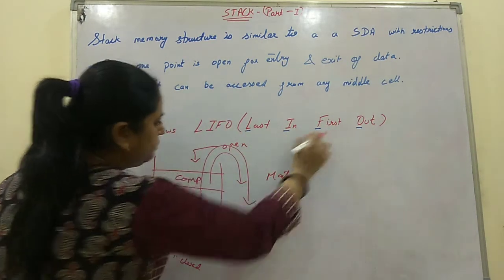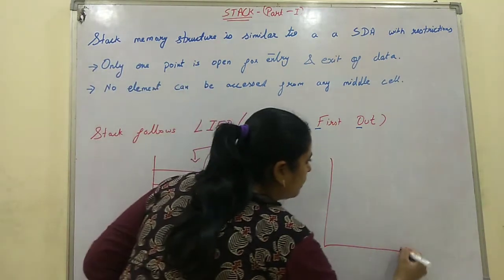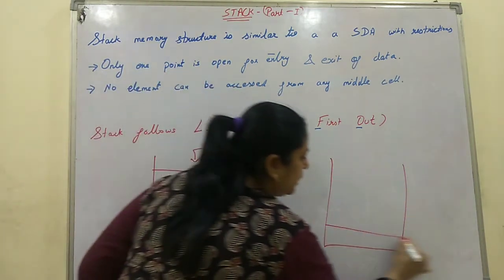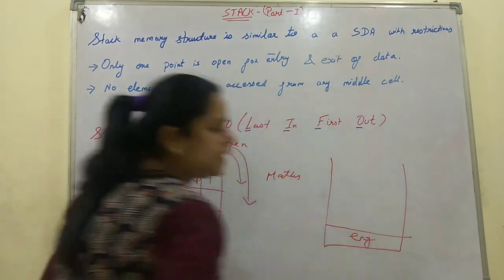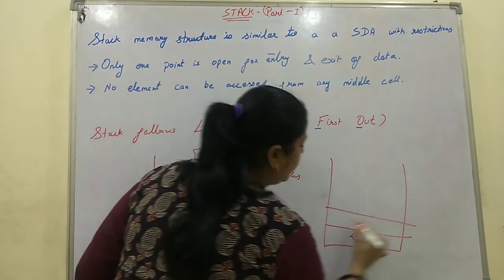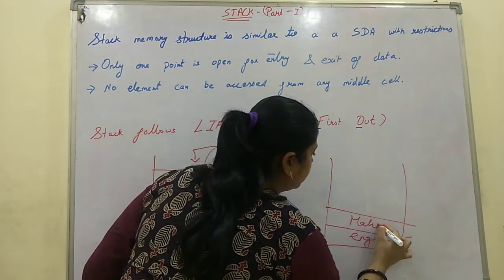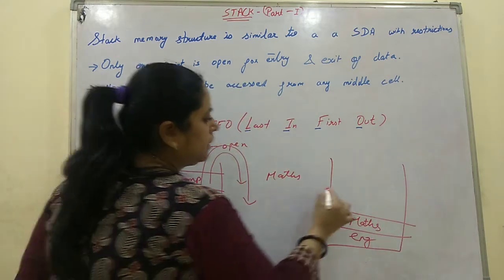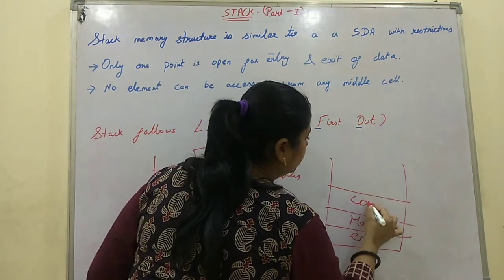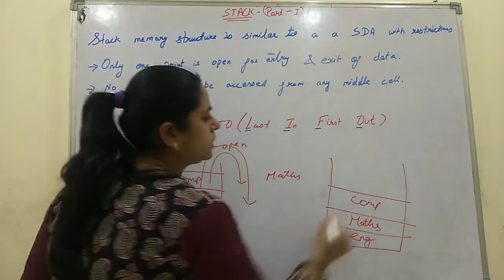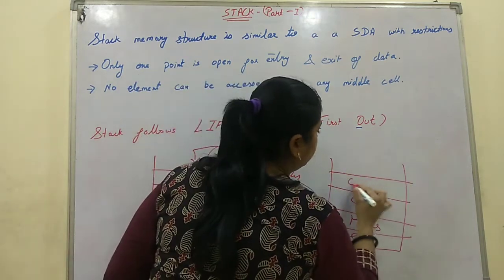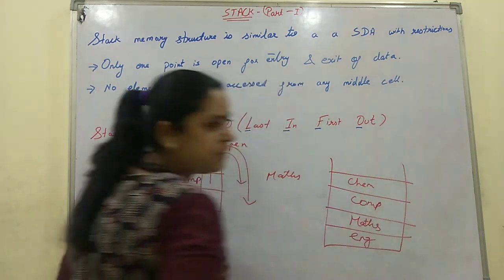Last in, first out means what? Suppose this is a box. At first we entered English. Then we entered maths. Then we entered, suppose, computer. Then we entered chemistry.